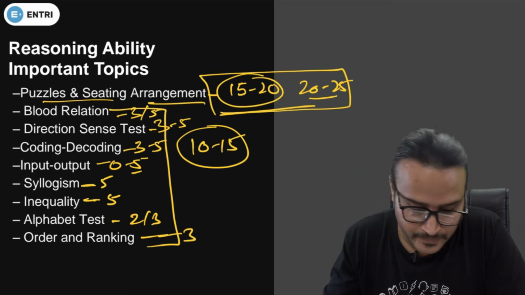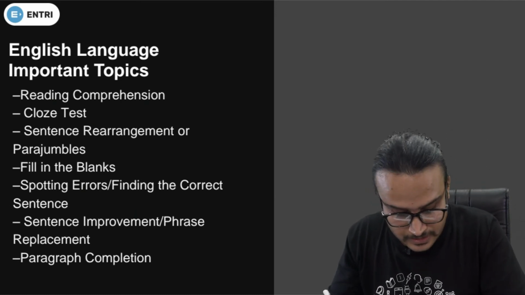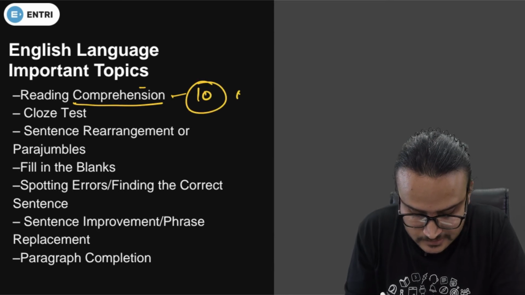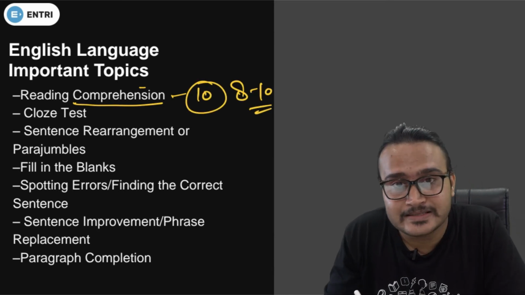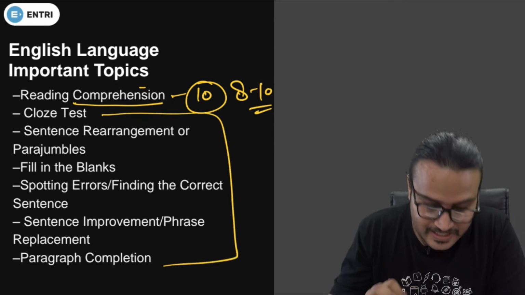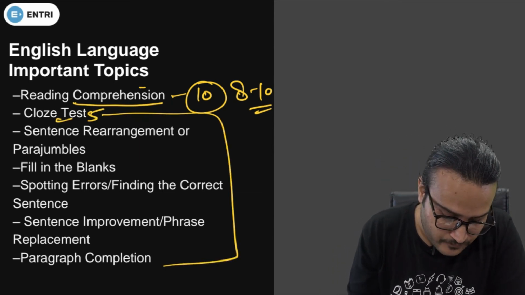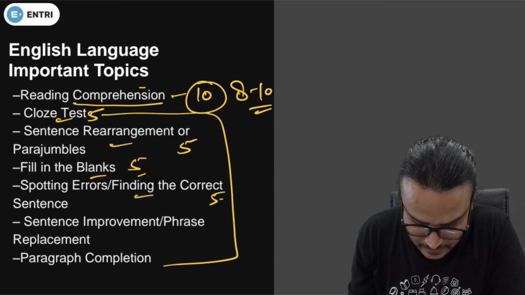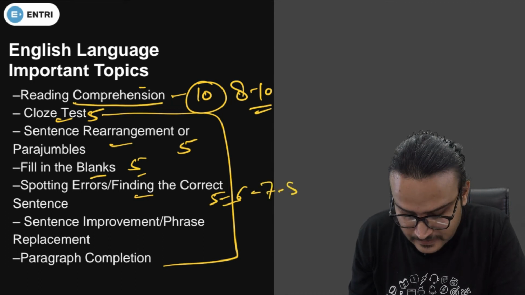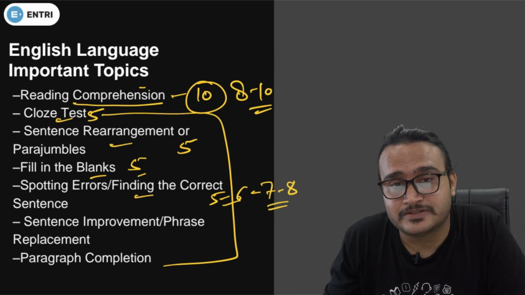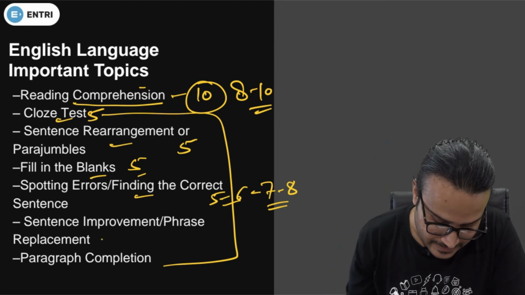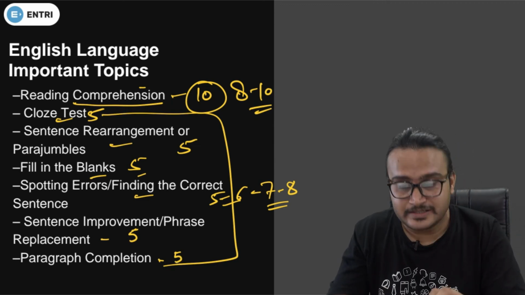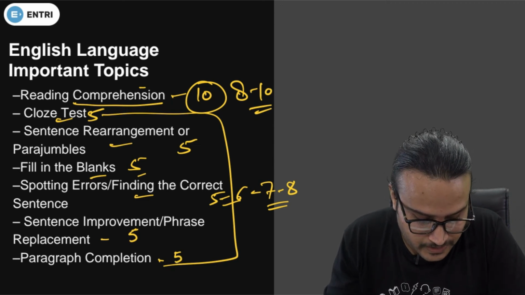So guys, now if we talk about the English language, the important topic is reading comprehension, with at least 8 to 10 questions in your clerical level examination, and all the other topics are miscellaneous. From cloze test at least 5 questions, sentence rearrangement at least 5 questions, fill in the blanks at least 5 questions, spotting error at least 5 to 6 questions, and sometimes it has been seen that 7 to 8 questions were there in the examination. Sentence improvement again 5 questions, and paragraph completion again 5 questions. So guys, this is the pattern of the English language.